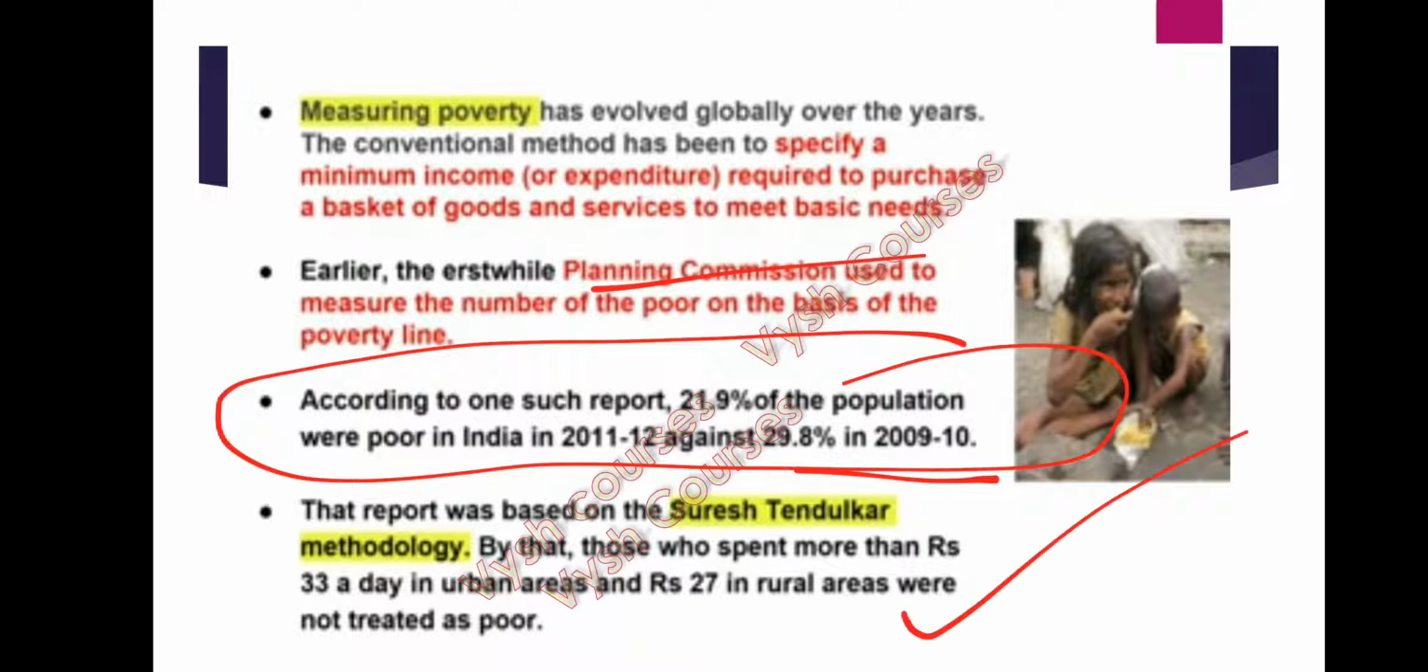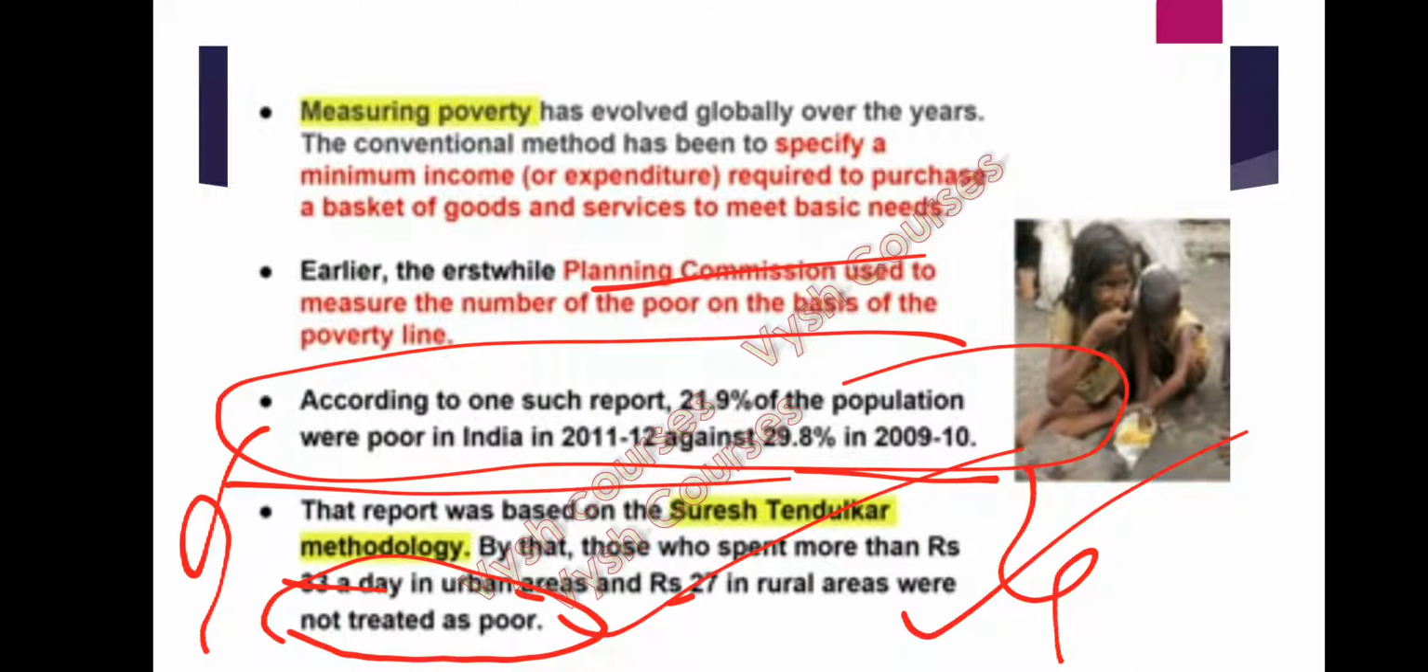Now, if you see the report based on the Suresh Tendulkar methodology, those who spent more than rupees 33 a day, that is, a person spending 33 rupees a day in urban areas and 27 in rural areas, were not treated as poor. According to the Suresh Tendulkar committee, they gave this criterion in order to decide the poor people.